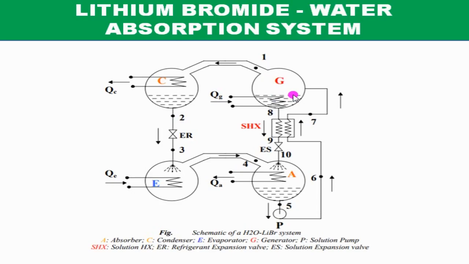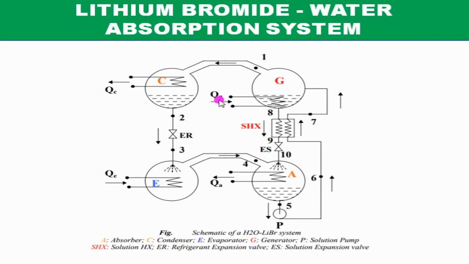In the generator, you have to supply heat. This heat can be supplied in a wide variety of ways, such as using the electric heater, kerosene or solar heater, etc. This system is well suited for solar energy. So if solar energy is used as a heat source, then we can run this type of system in order to provide solar cooling. You remember one point, normally solar energy is used for heating the systems, but here with the help of absorption system, the same solar energy can also be used for cooling purpose.